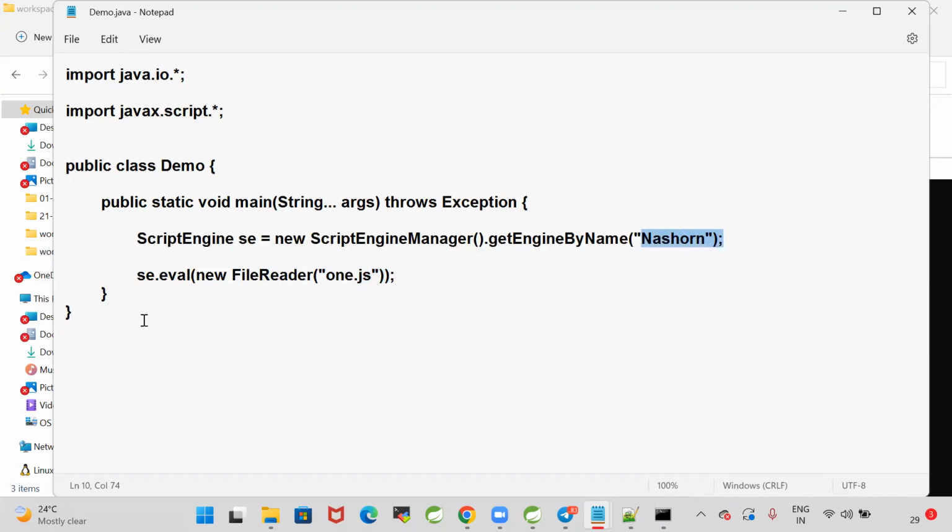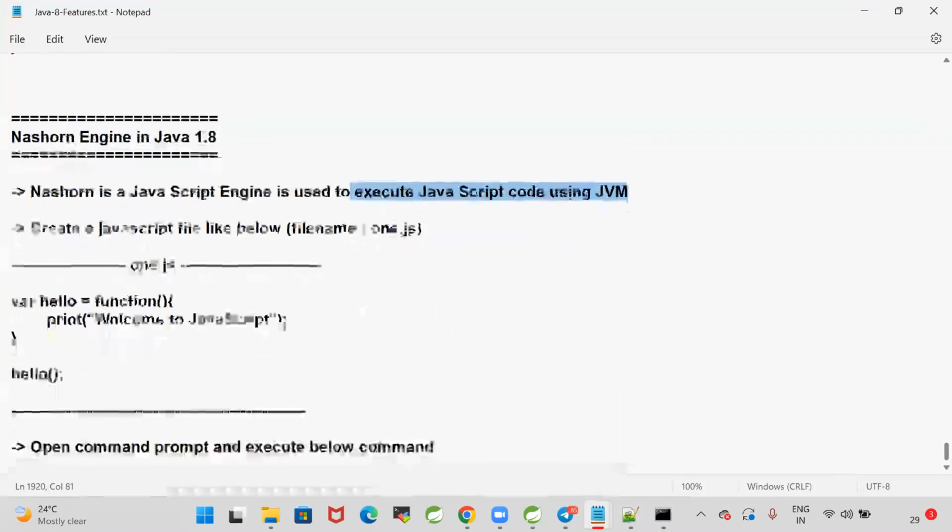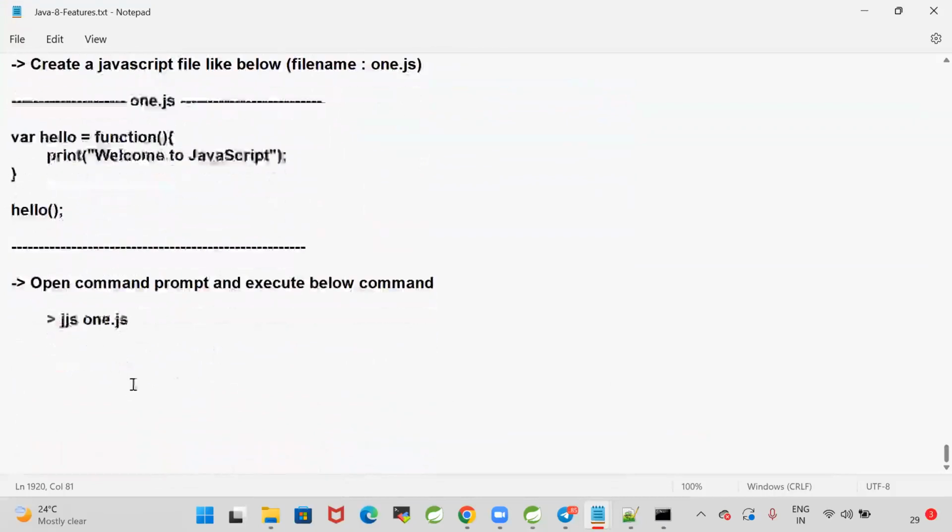This Nashorn engine is introduced in Java 1.8 version. We can execute the above JavaScript file using a Java program like below.